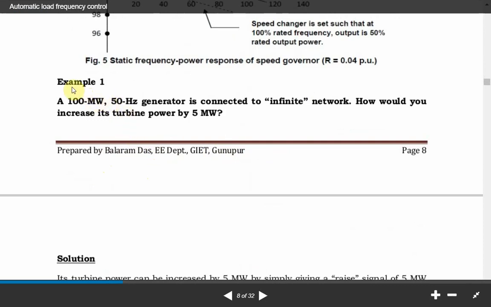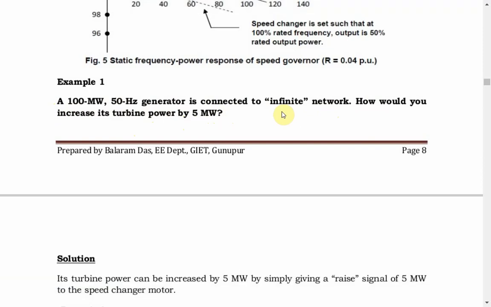So in this example, a 100 megawatt 50 hertz generator is connected to an infinite network. How would you increase its turbine power by 5 megawatt? Now see in this example, the generator is connected to the infinite network. It means for an infinite network the frequency is decided by the interconnected network system.